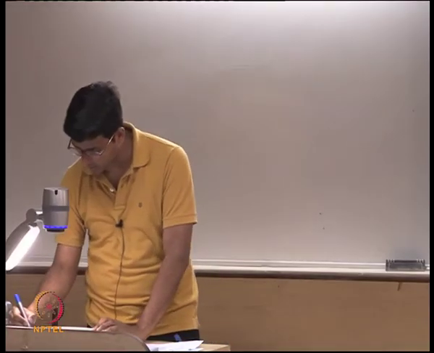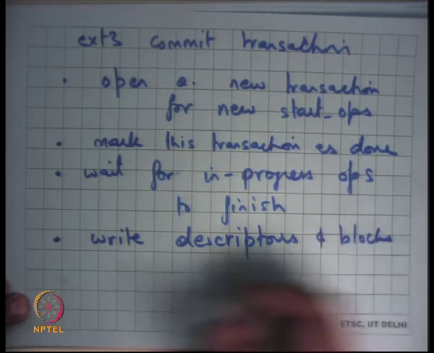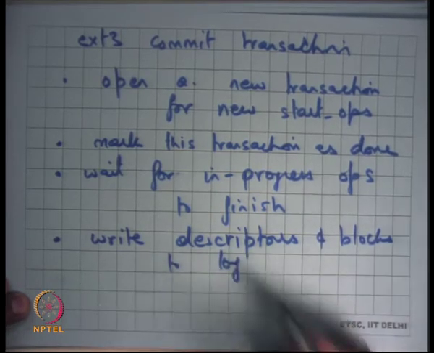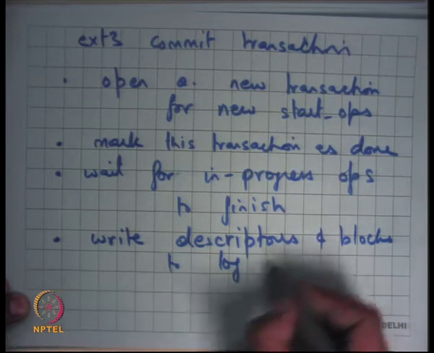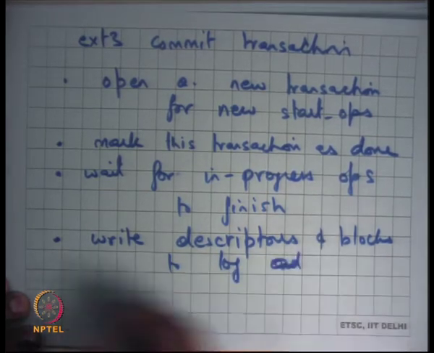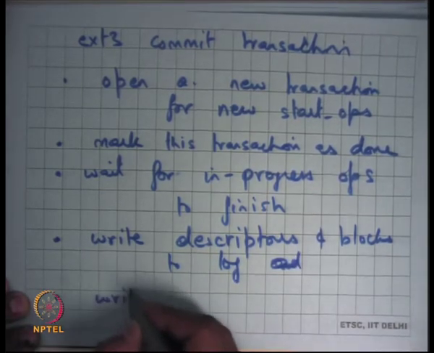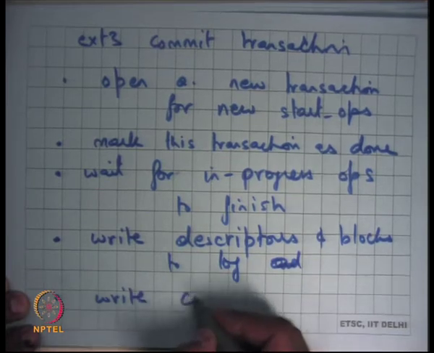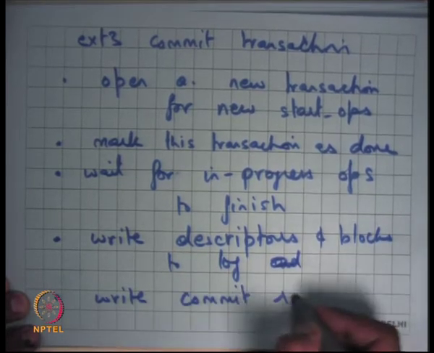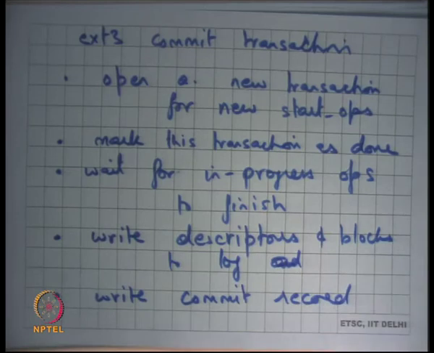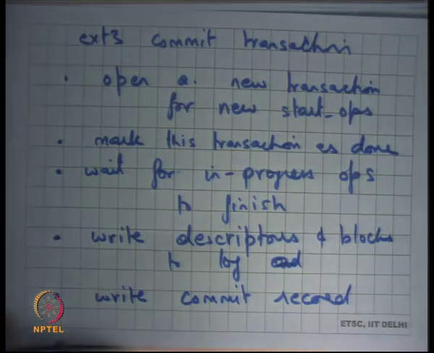Descriptors and blocks to log, and wait, and then write the commit record. And that's it, that's your finish. That's your commit transaction. And then asynchronously, you are going to write the contents of whatever the log is saying to the file system.